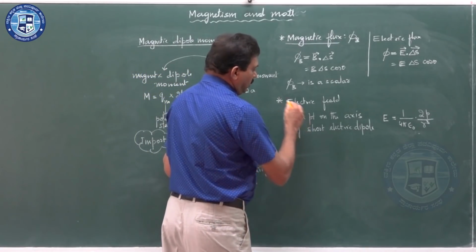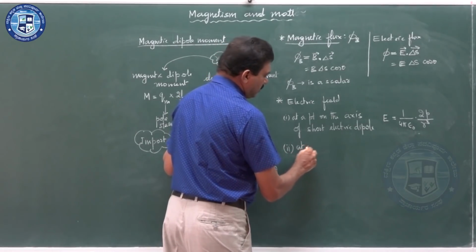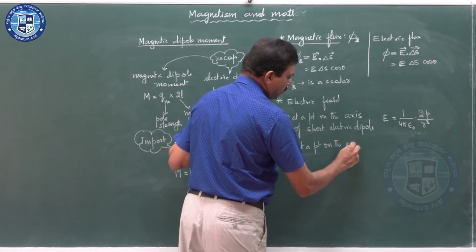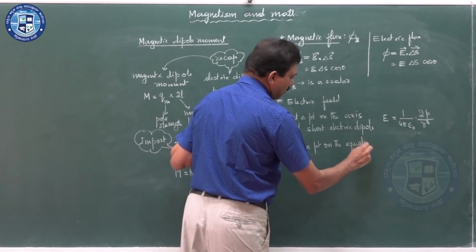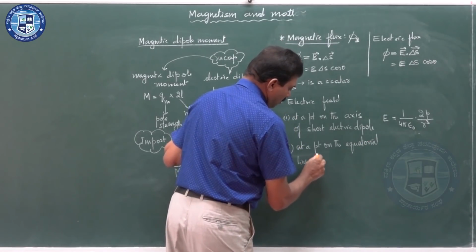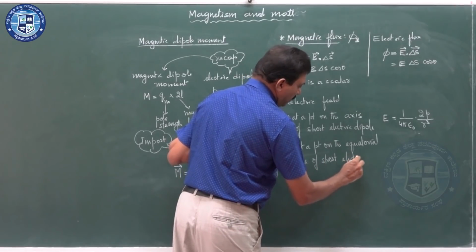And this is what I am writing for the electric field at a point on the equatorial line of a short electric dipole.